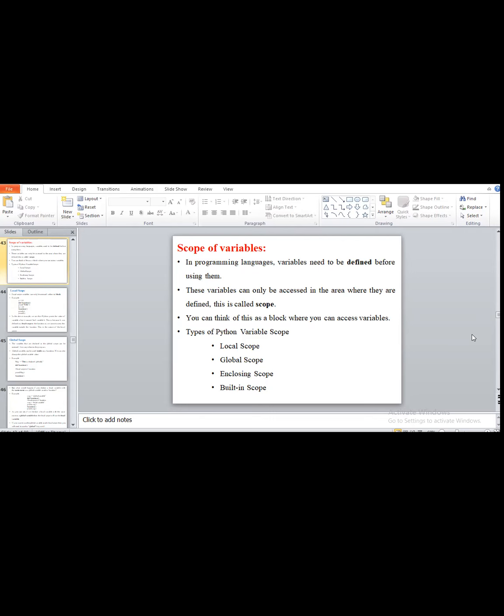So you can think of the block or blocks where we access those values.